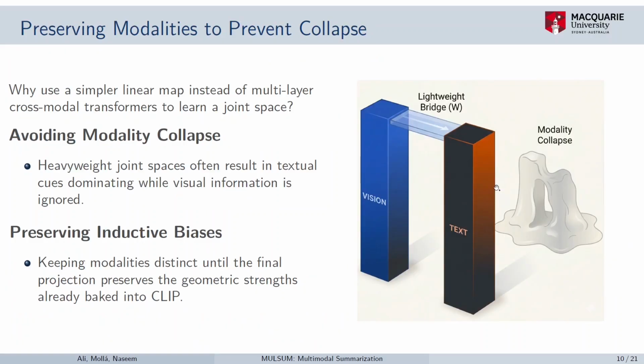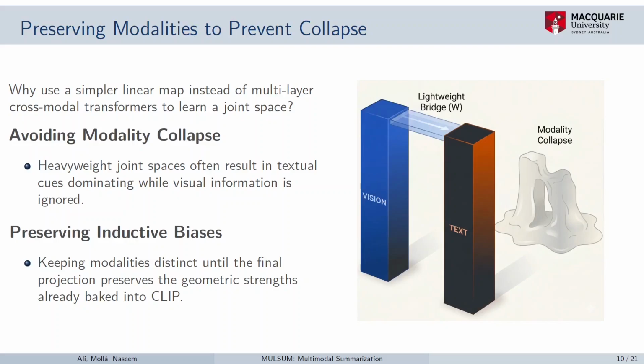This is very important to understand: why are we using this simple linear mapping instead of deeper cross-modal transformers to learn a joint space? With this approach, where we project the image features into the text dimension with a simple linear mapping, we are preserving the textual information intact up until the point of the decoder.